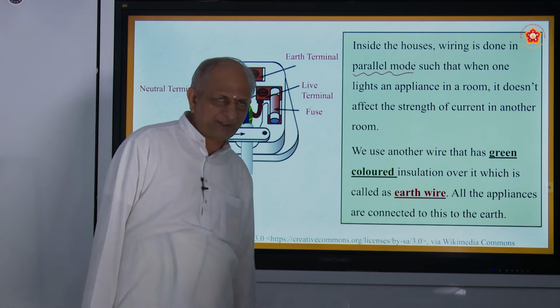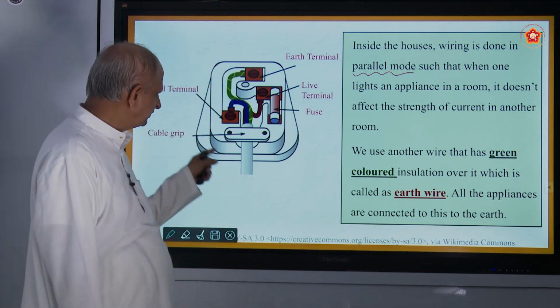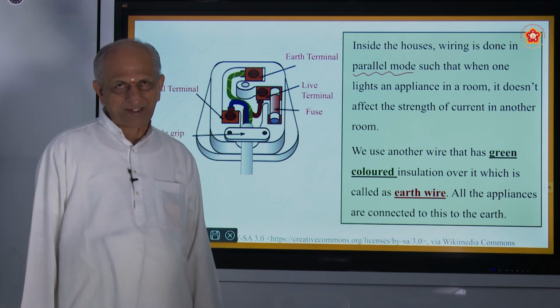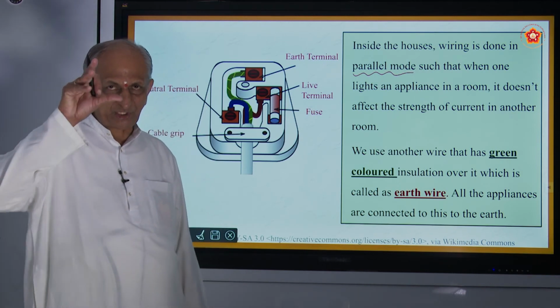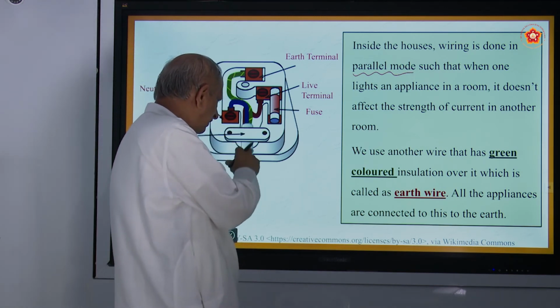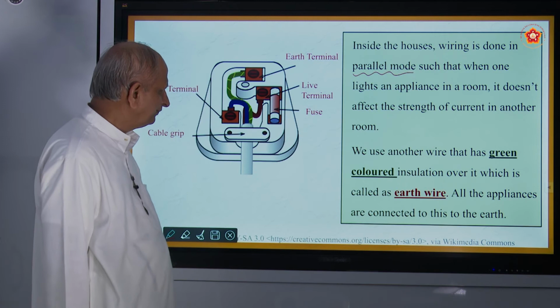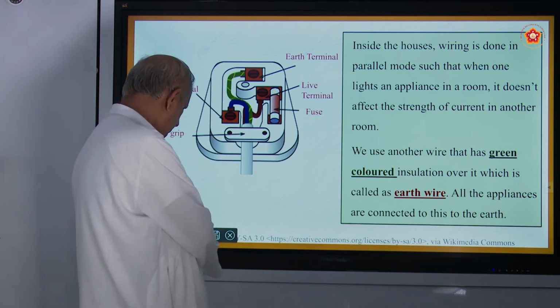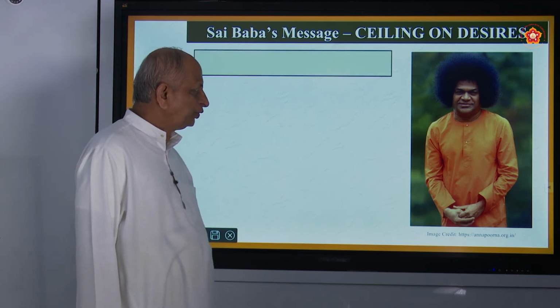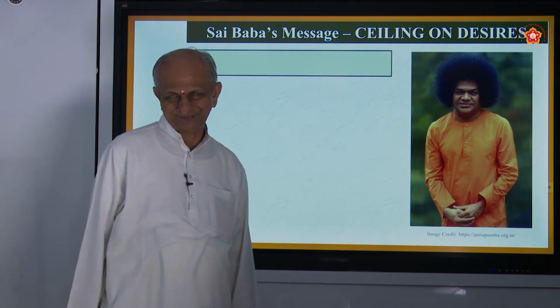So, three kinds of wire will be there, and this is what you see in your house also, in 3-pin plug. Inside that socket you have these three colors, and this wire will go to earthing, about which we will see now.